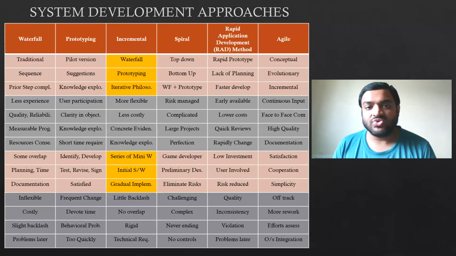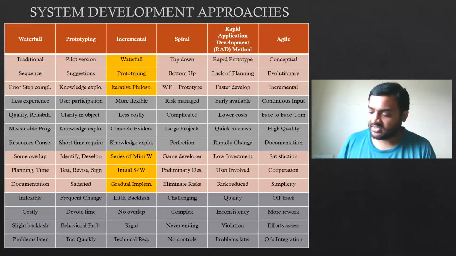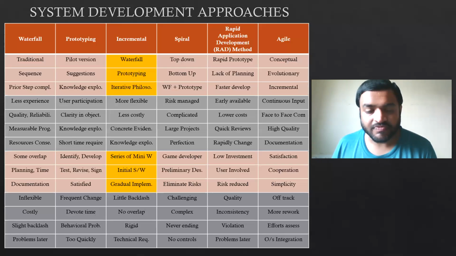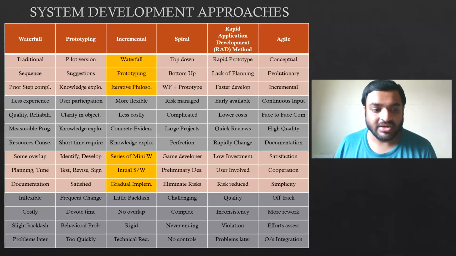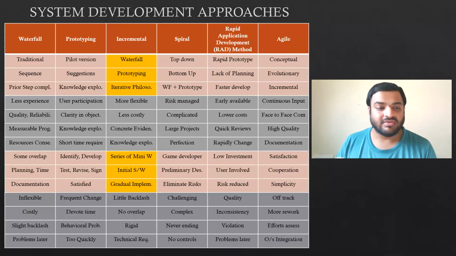Instead of saying that there is no overlap, we will say that there is some overlap. When the material is being sent from process 1 to process 2, if the process 2 owner says that this material is not acceptable, then it can go back to process 1. But this overlapping is only to some extent. We will not allow this overlap after a certain extent. So we will say there is only some overlap or a little backlash.